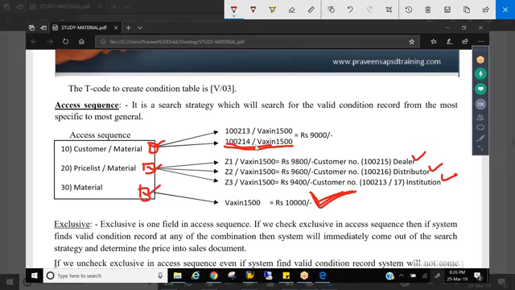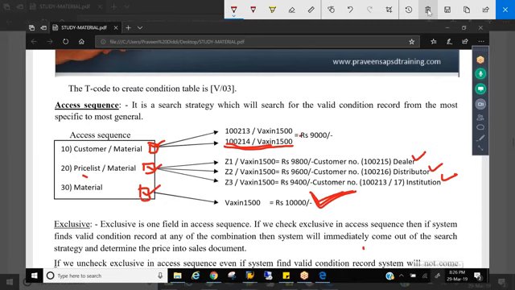So the access sequence helps us search for a valid condition record among the combinations, and exclusive helps us find a valid condition record. Once a valid condition record is found, it comes out immediately. It exits the search and will not proceed, to save time and system resources, right? That is access sequence and the exclusive indicator.